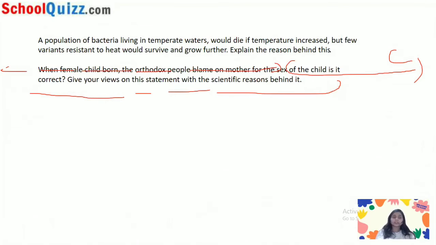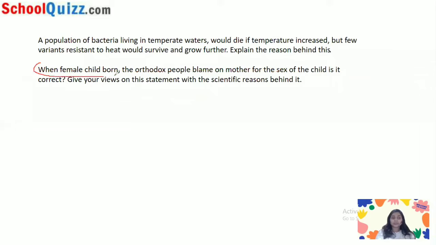Okay, so the next question is about when a female child is born. The orthodox people blame the mother for the sex of the child. Is it correct? Is it right? Give your views on this statement with the scientific reasons behind it.